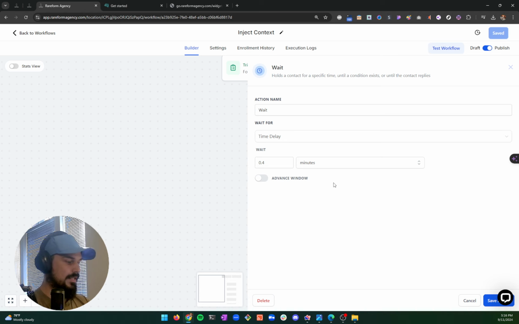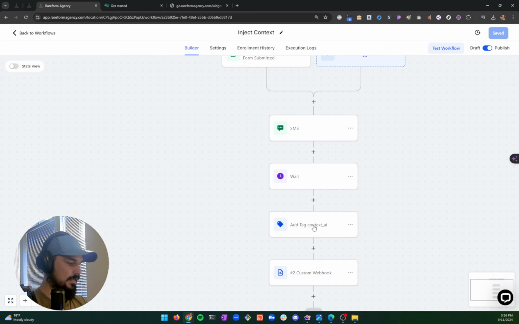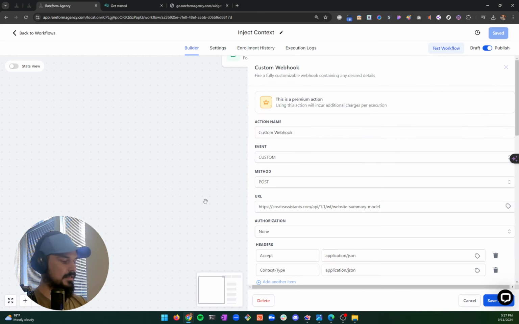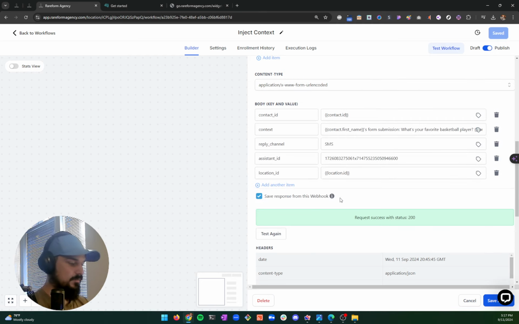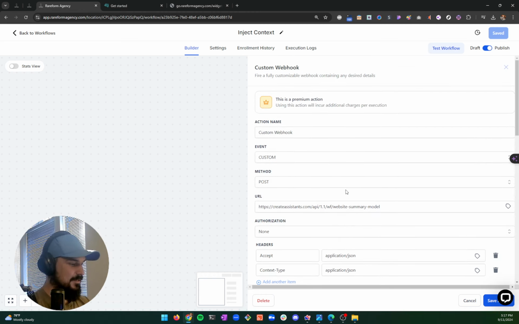And then we put a wait in, and we used the exact same wait he used in his example. This is just so that after you send information to GHL, it then has to make it public to the bots, and it takes a while. So we have right there, it looks like just a few seconds, and then we got context AI that starts the bot. And then we have this, and I'm going to scroll real far, all the way top to bottom, so anyone that wants to copy this doesn't have to make any guesswork.